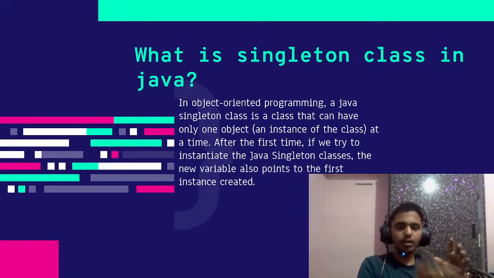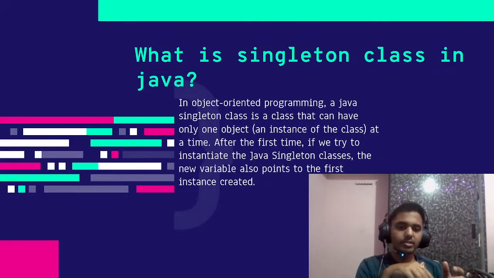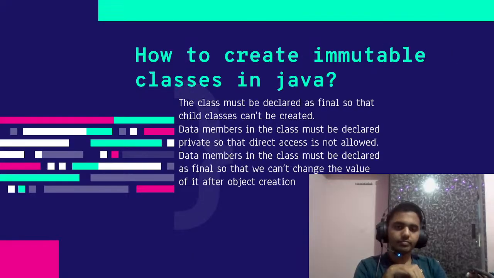You can make copies of variables and then point to it, but you can make only one object at a time. So why is this the case? Why are singleton classes used? Because of security reasons. If you don't want this class or its methods to be changed afterwards, you can create singleton classes that will create only one object and it will do the work. Let's go on to the next question.